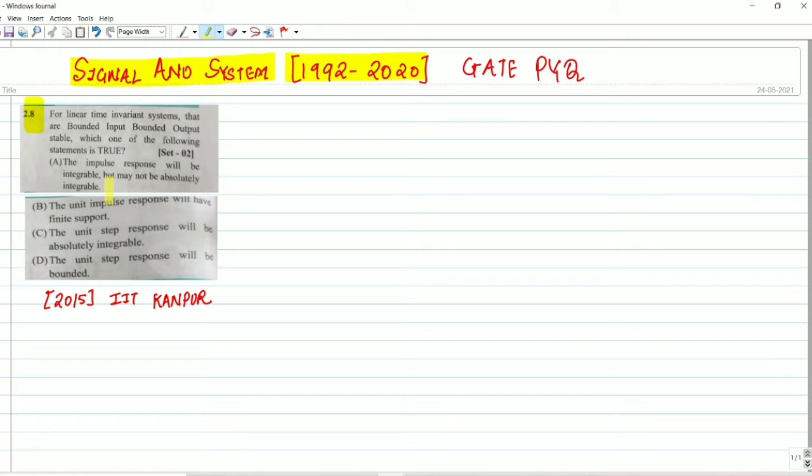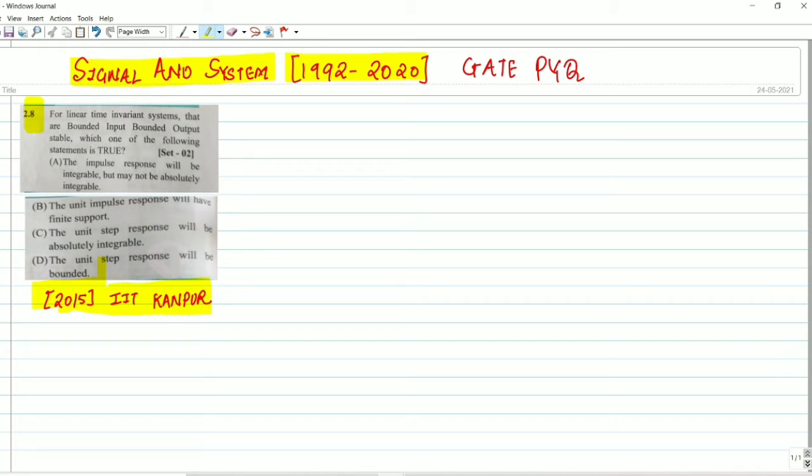We have to check which option is true. This question came in 2015, asked by IIT Kanpur. Option A: the impulse response will be integrable but may not be absolutely integrable.